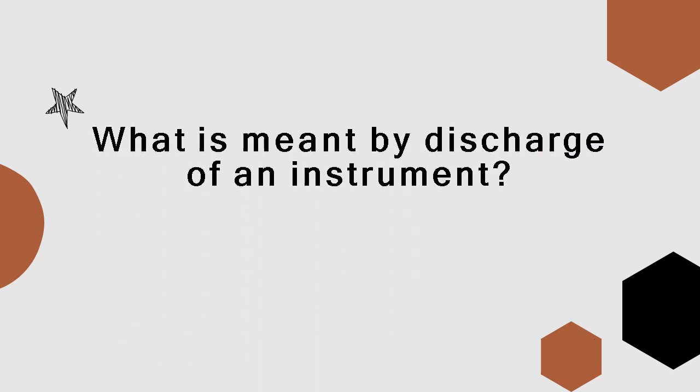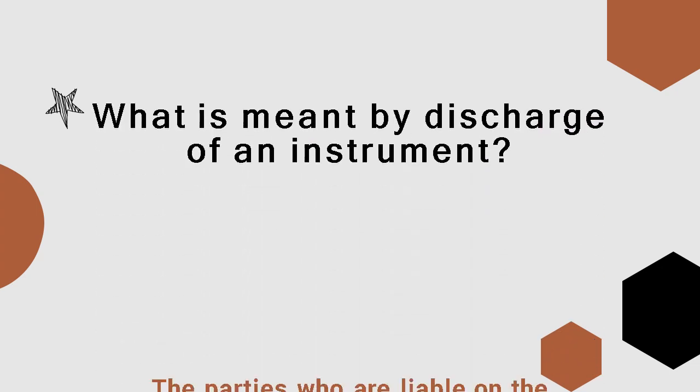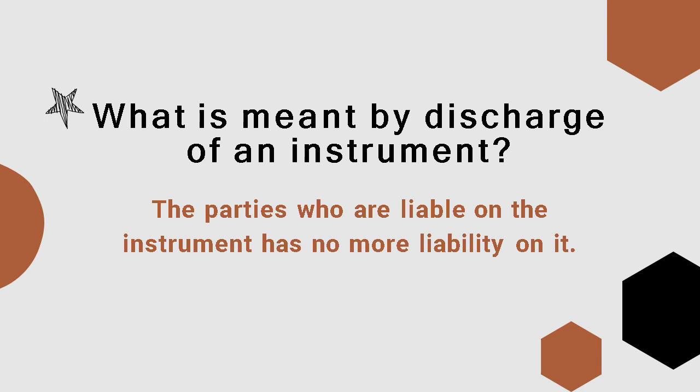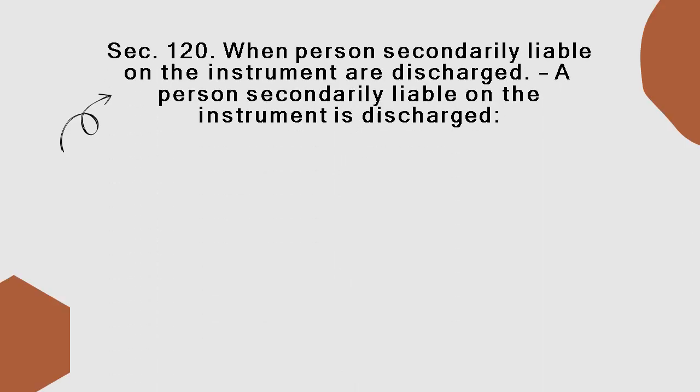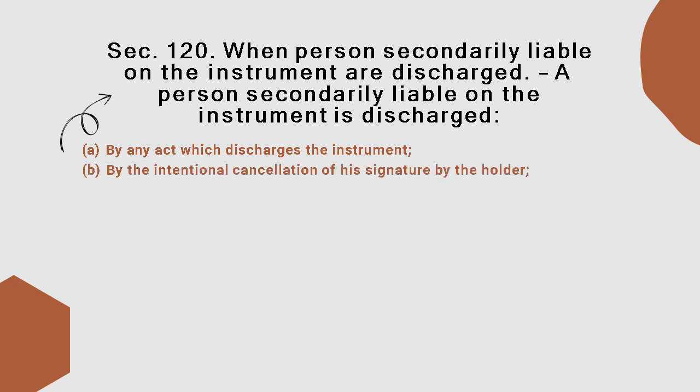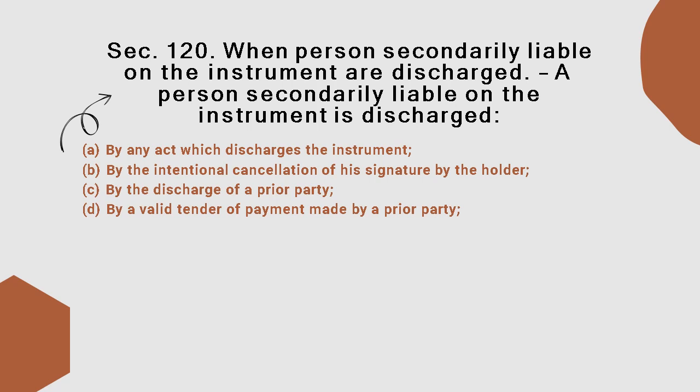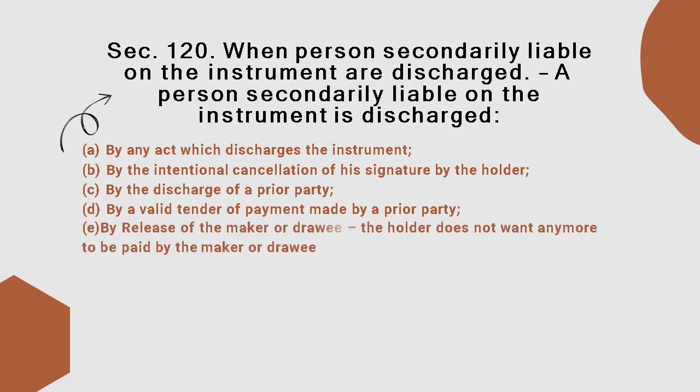Let us discuss thoroughly. What is meant by discharge of an instrument? Discharge of an instrument means the parties who are liable on the instrument have no more liability on the instrument. Under Section 120, a person secondarily liable on the instrument is discharged: A, by any act which discharges the instrument; B, by the intentional cancellation of his signature by the holder; C, by the discharge of a prior party; D, by a valid tender of payment made by a prior party;